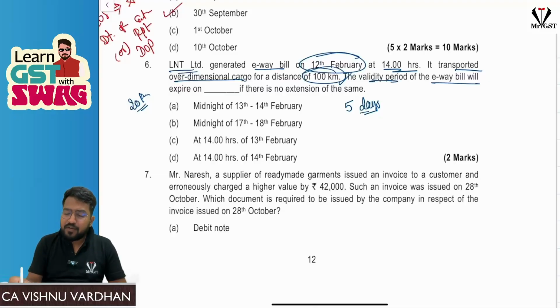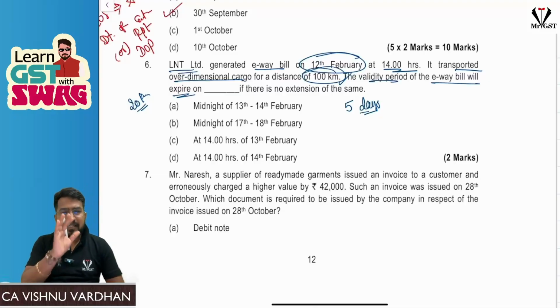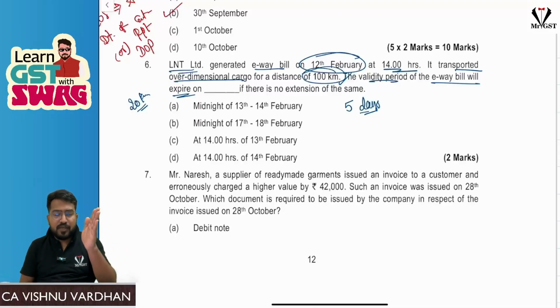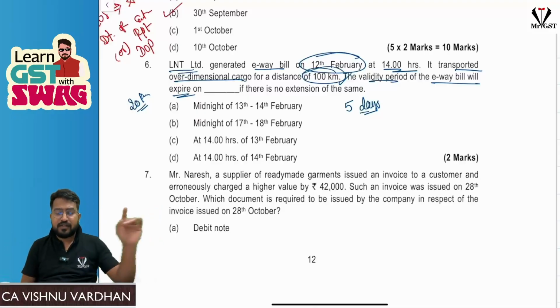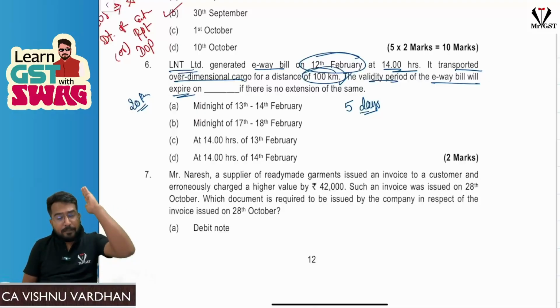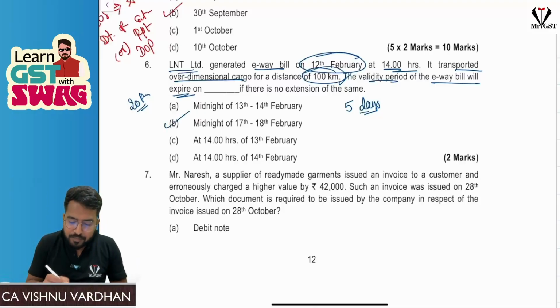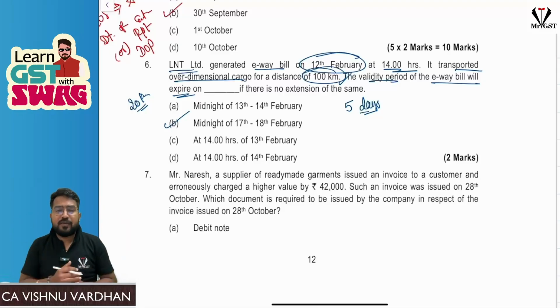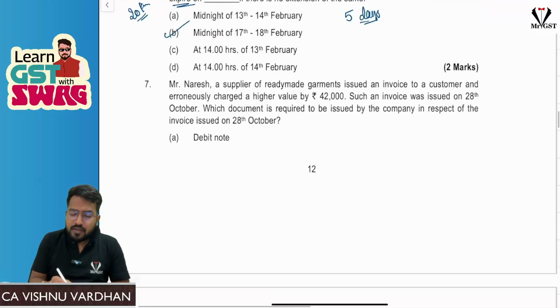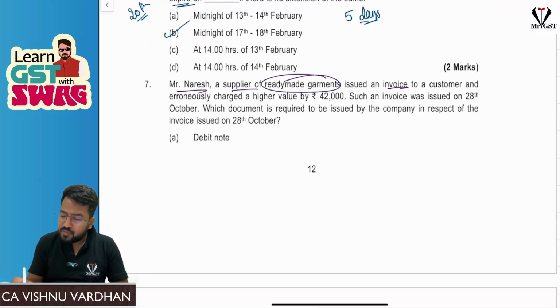The validity period of the e-way bill will expire on, see, generally I tell you, e-way bill, the moment it is generated, ignore the date. 12th it is generated, ignore that date. 5 days validity, 13, 14, 15, 16, 17. So at 17th midnight, 12 o'clock, the e-way bill will expire. So here they give an option B, midnight of 17th to 18th Feb. So that will be the answer, right? Easy one.